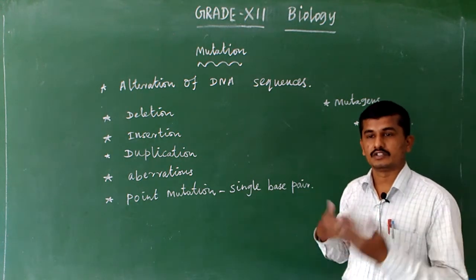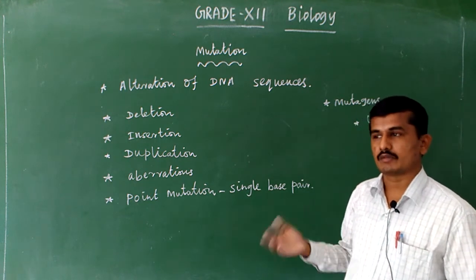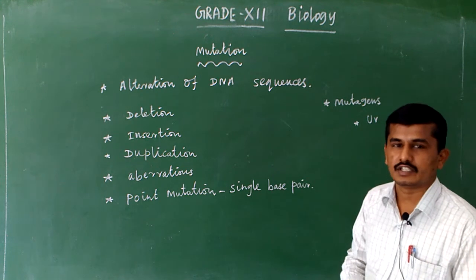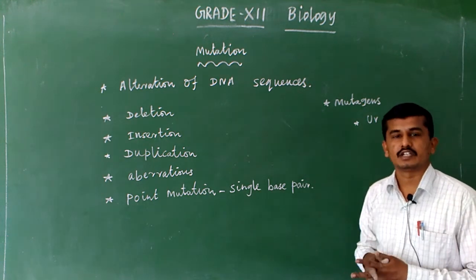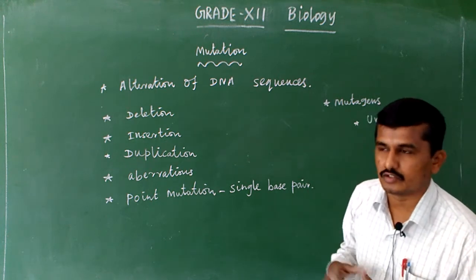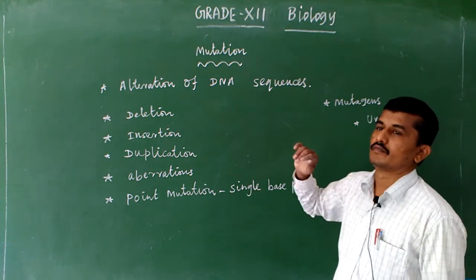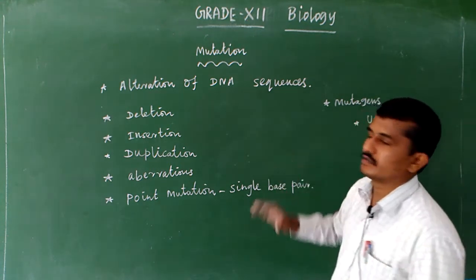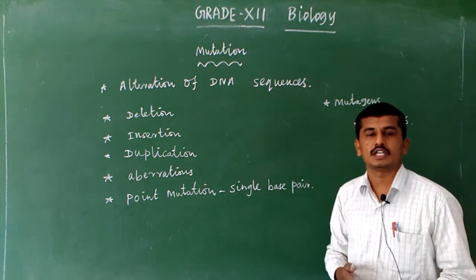Maybe one gene is extra added, or maybe one gene is deleted. So the type of sudden changes in the DNA, in the chromosome, in the gene is known as mutation. Due to this mutation, the DNA sequence is totally altered.